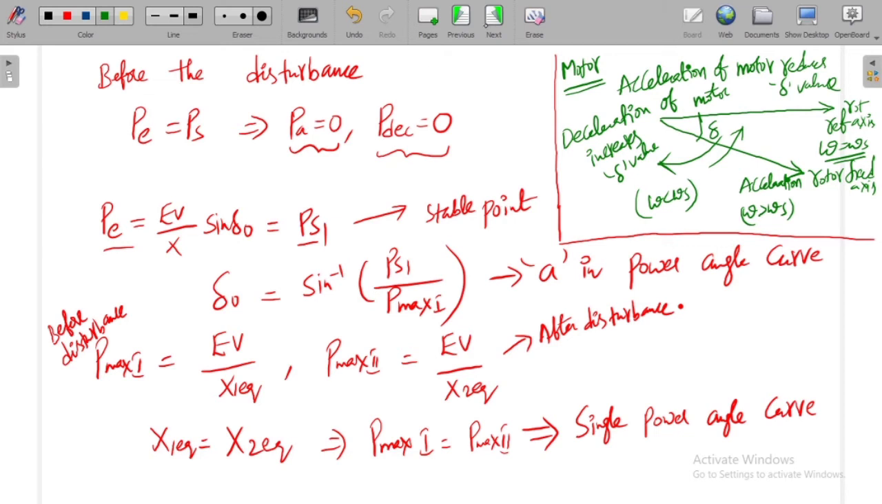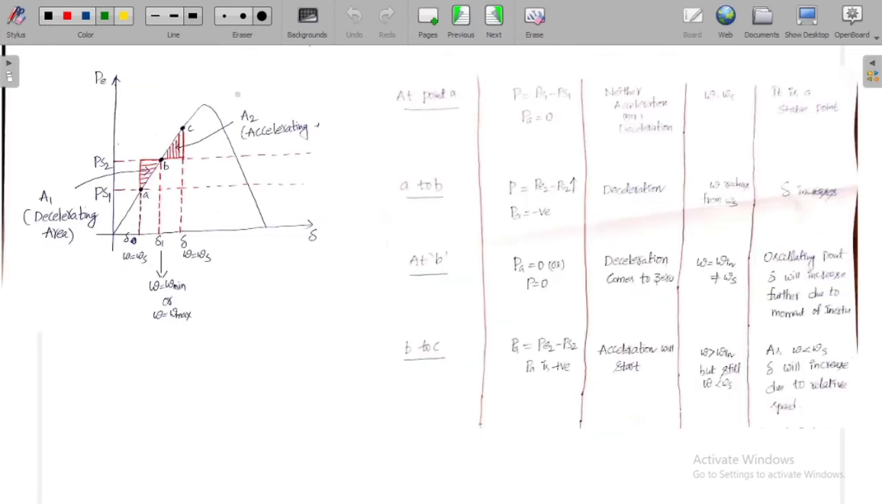Now observe. This is the thing which we need to understand. I hope this is not clearly visible here at the right side portion; I will write it, no problem. If you observe, this is the single power angle curve. Why do we have a single power angle curve? The reason is, as P max 1 is equal to P max 2, we got a single power angle curve. Okay, let me erase this.